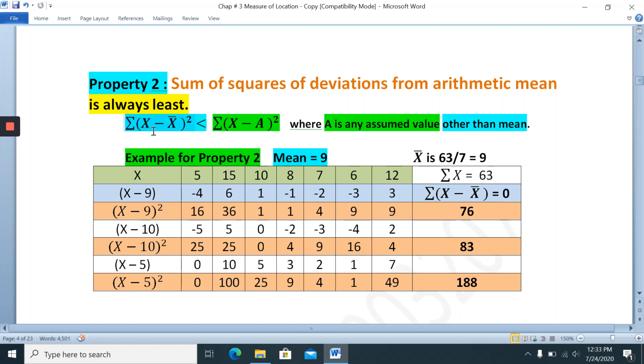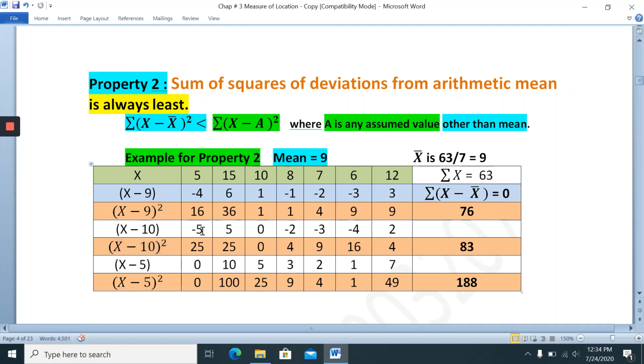So 76 is the sum of squares about the mean. Now take any other value than the mean 9, say 10 or 8 or 12. First I consider 10. So x minus 10: 5 minus 10 is minus 5, 15 minus 10 is 5, 10 minus 10 is 0, 8 minus 10 is minus 2, 6 minus 10 is minus 4, 12 minus 10 is 2.